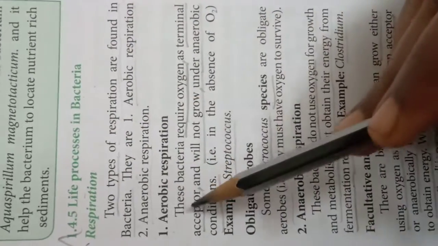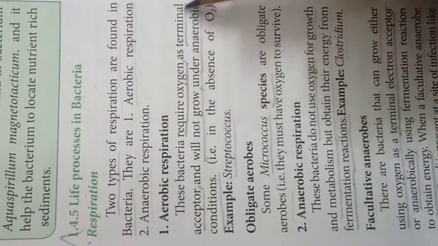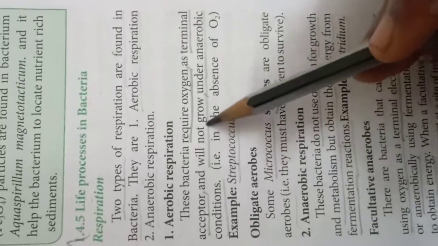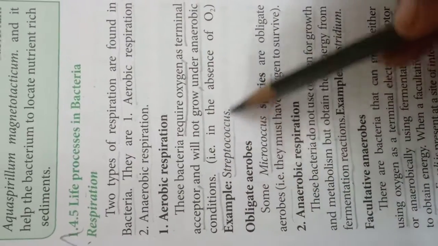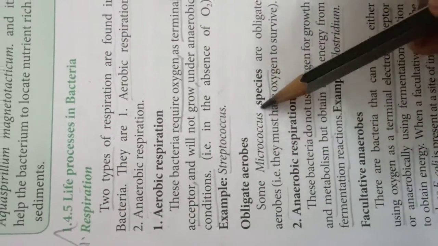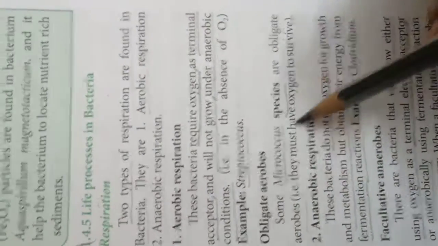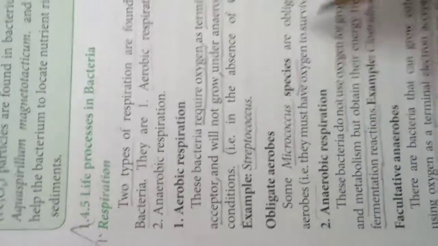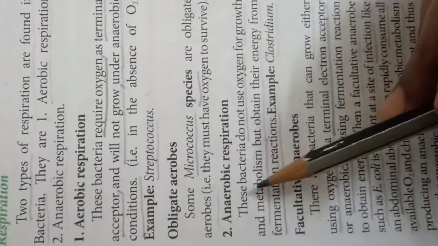Aerobic respiration: these bacteria require oxygen as the terminal electron acceptor and will not grow under anaerobic conditions. Example, Streptococcus. Obligate aerobes: some Micrococcus species are obligate aerobes. They must have oxygen to survive. Oxygen is a must.